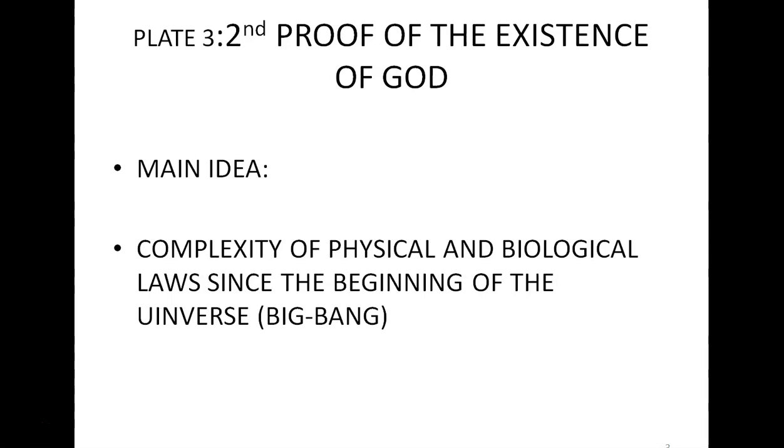Plate 3, second proof of the existence of God. The second proof of the existence of God has as main idea, written on the screen, the observation of the complexity of physical and biological laws from the beginning of the universe, the Big Bang. Thus, the second proof of the existence of God concerns the complexity of physical and biological laws.